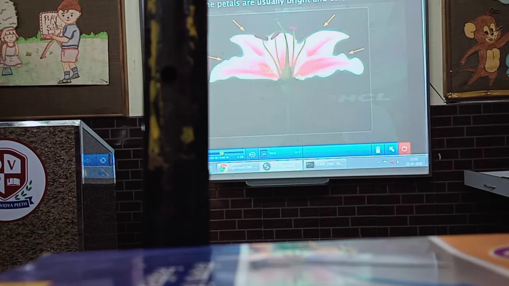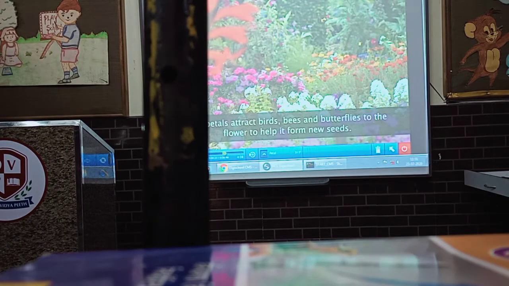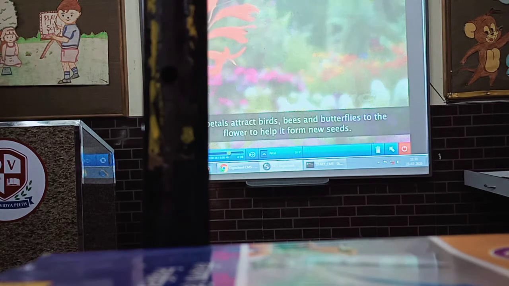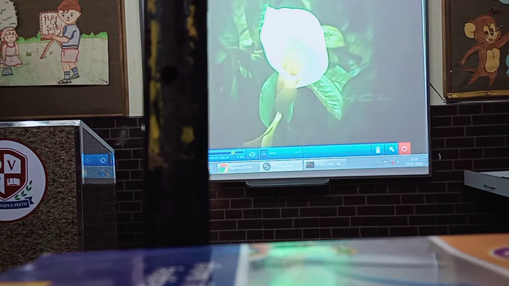How colorful the petals of a flower are. How many of you like this part of the flower best? The main function of the petals is to attract insects, such as bees or butterflies, or even birds into the flower to help it form new seeds. Do all the flowers have bright, conspicuous petals? No. Look at this flower. This calla lily has no petals.